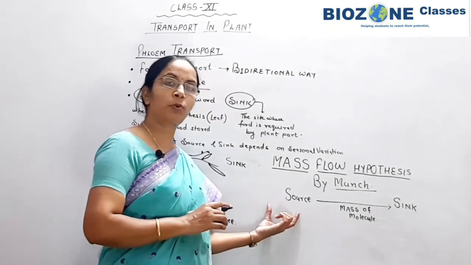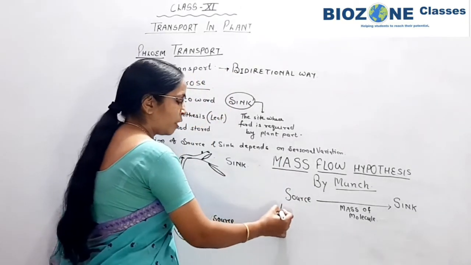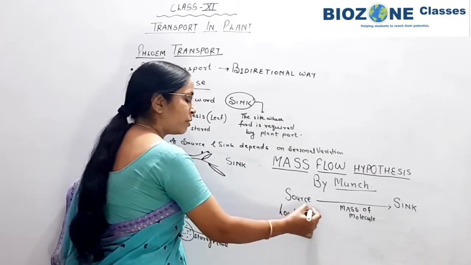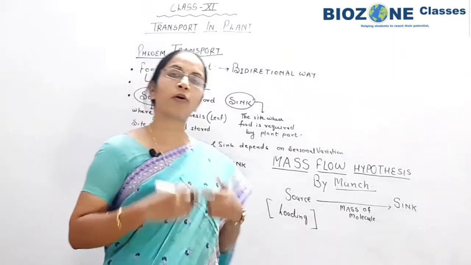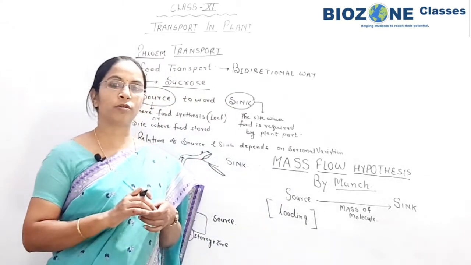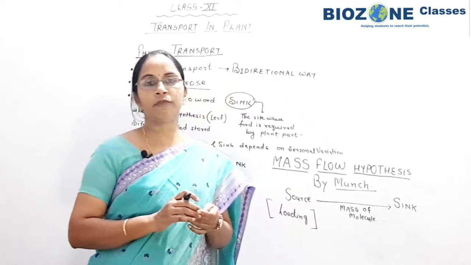During mass flow, at the site of source, simply you remember when we studied the loading and unloading phenomena, loading means the food from normal cells is transported or first uploaded in the phloem tissue. First it is uploaded in the companion cell and then in the sieve tube element.